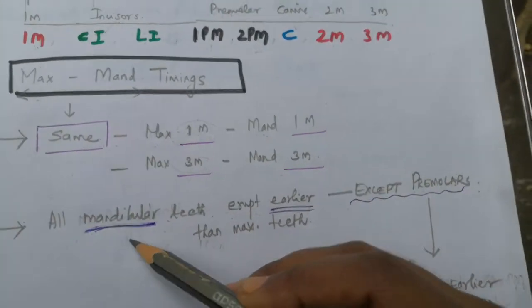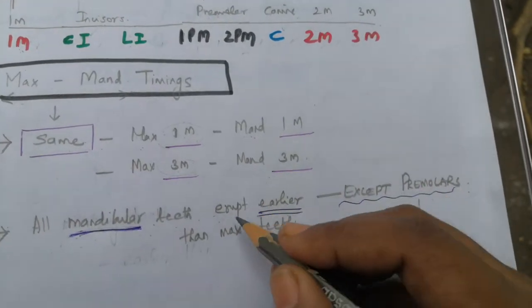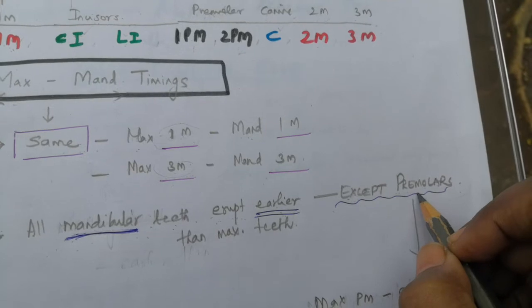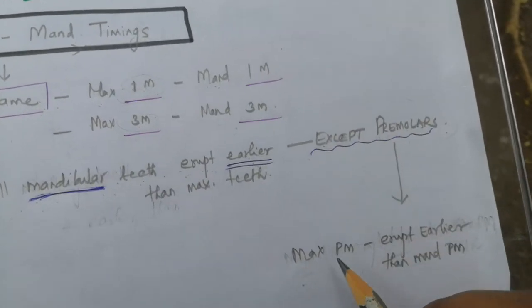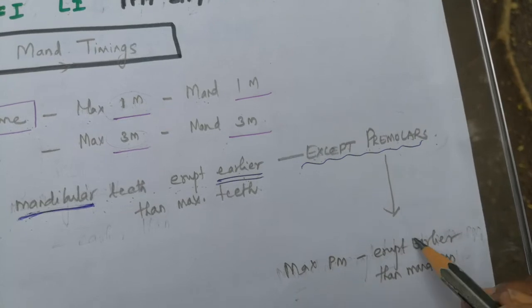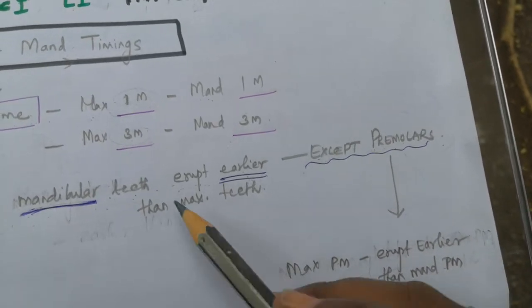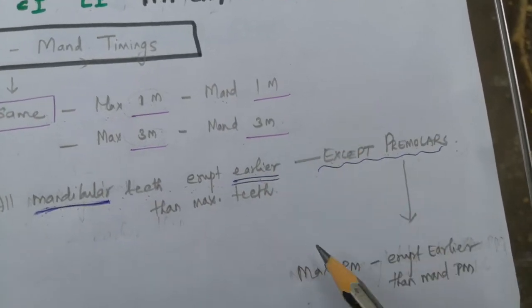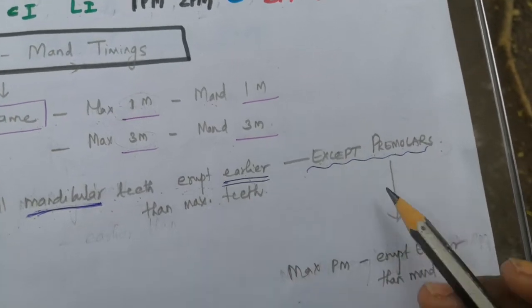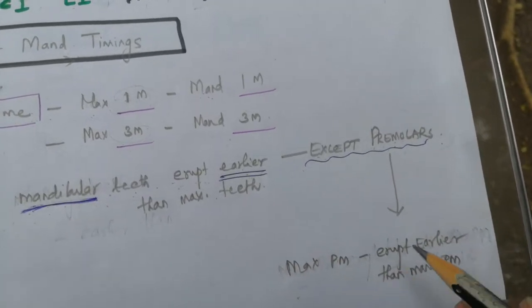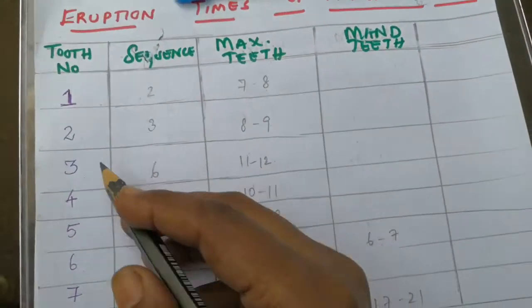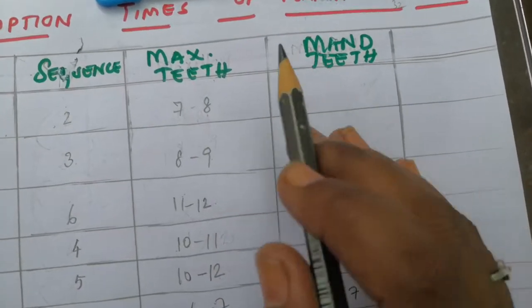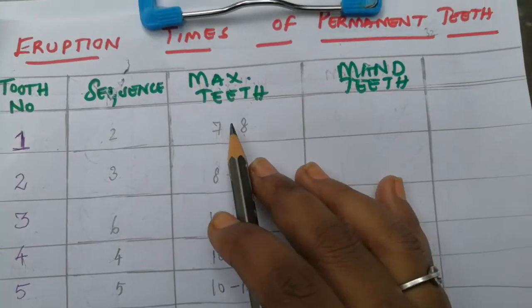Next, all the mandibular teeth erupt earlier except premolars. That is, the maxillary premolars will erupt earlier than the mandibular. This is the exception. All the teeth except the premolars, the mandibular teeth erupt a few months earlier than the maxillary teeth. But the maxillary premolars erupt earlier than the mandibular premolars. So I am just leaving these premolars. But other than that, all the mandibular teeth erupt earlier than the maxillary.